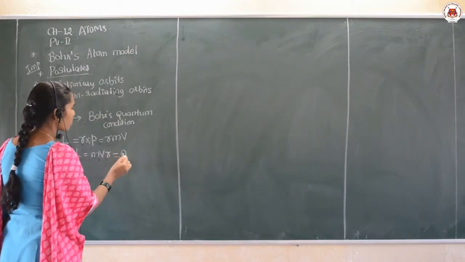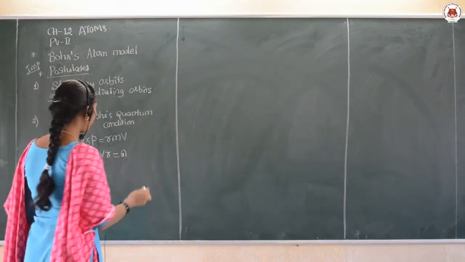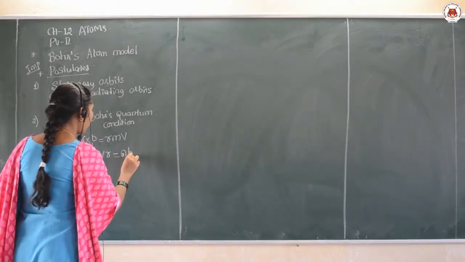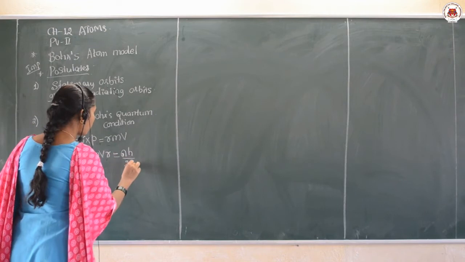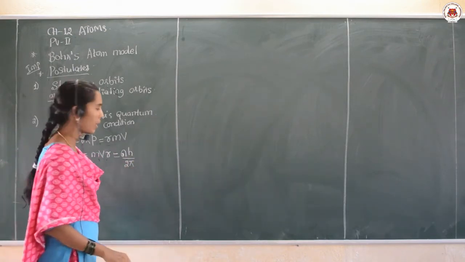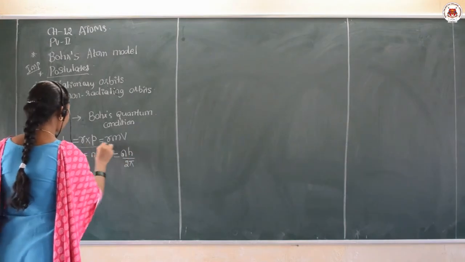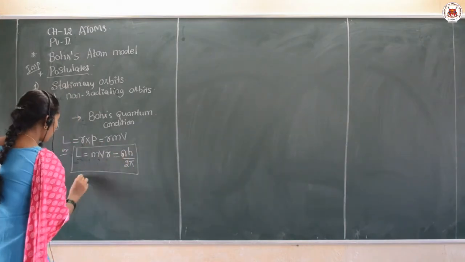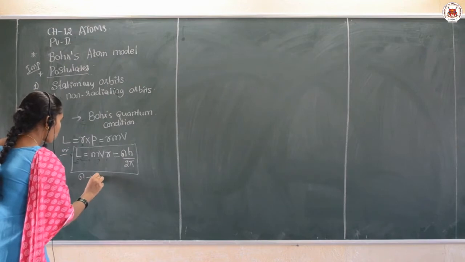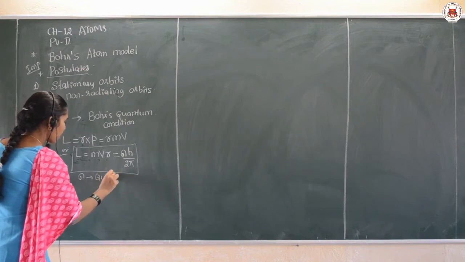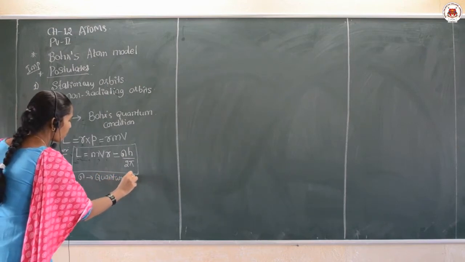According to Bohr's second postulate, this angular momentum is equal to an integral multiple of h upon 2 pi. Integral means what comes there? n will come, so mvr = n h upon 2 pi. Here n is a quantum number.